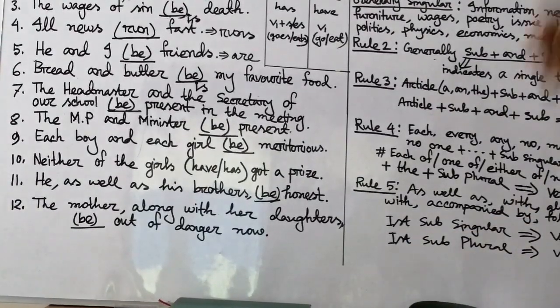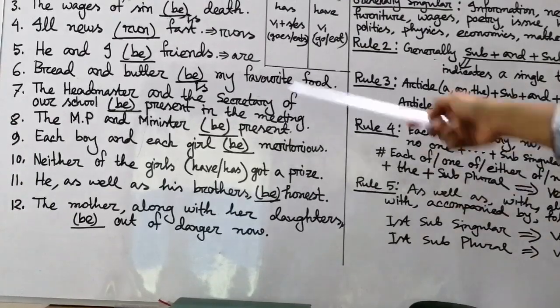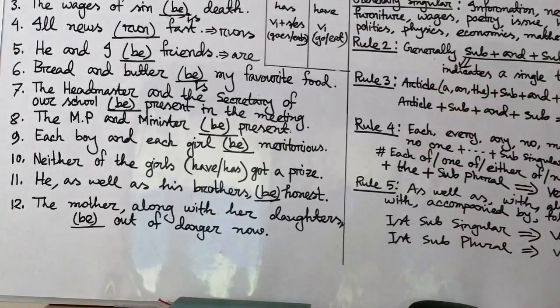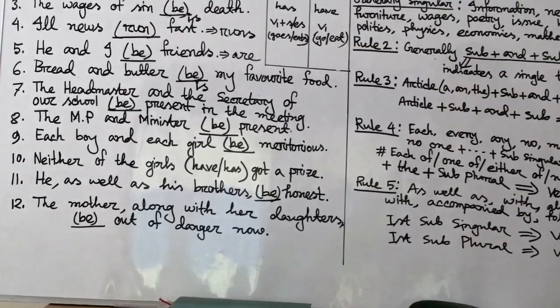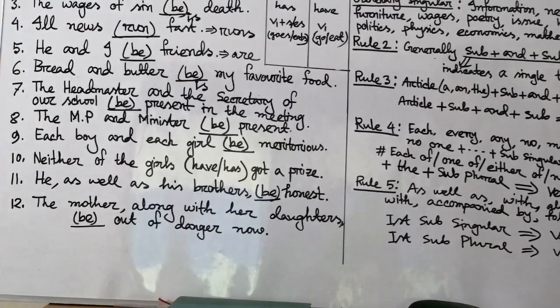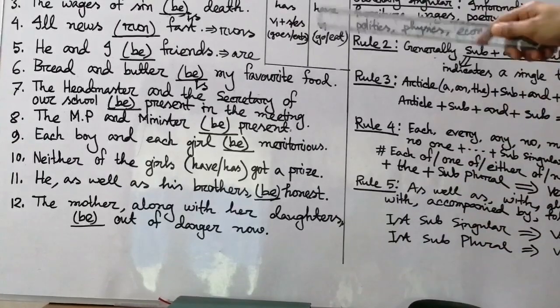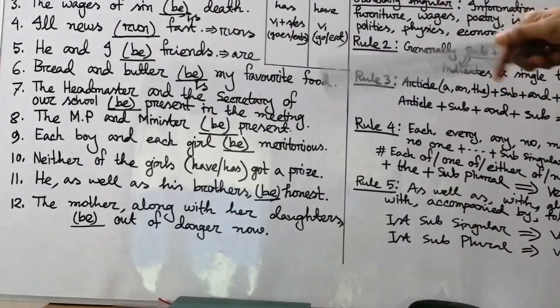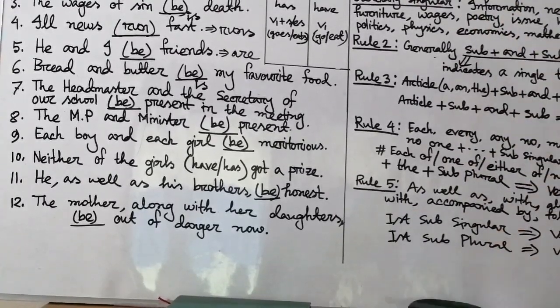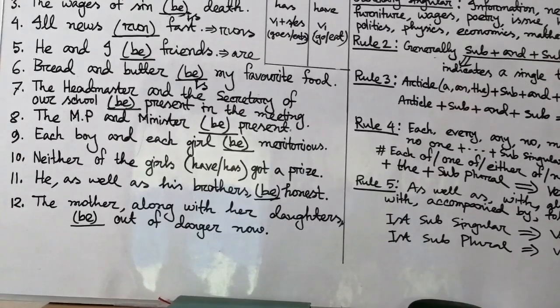Then in this type of sentence you may find "slow and steady win the race." What will be the correct answer, my dear students? Slow and steady indicates a single sense. So the answer will be "slow and steady wins the race", not "win the race".